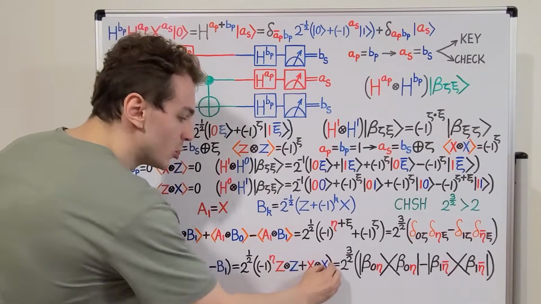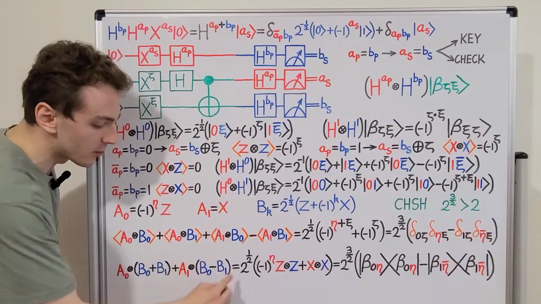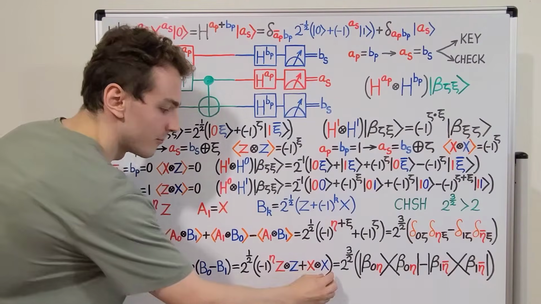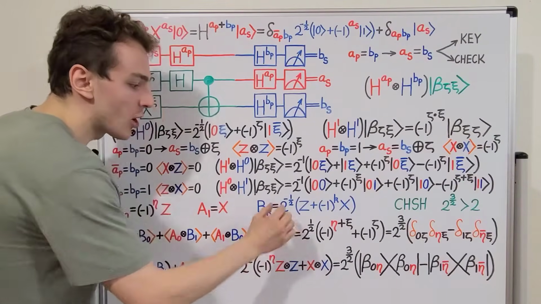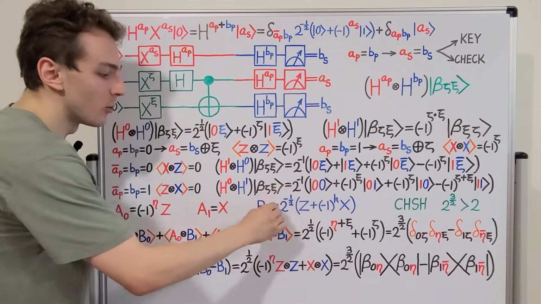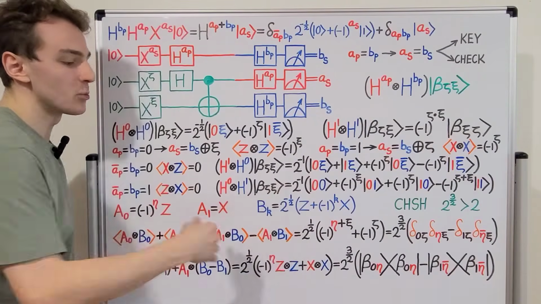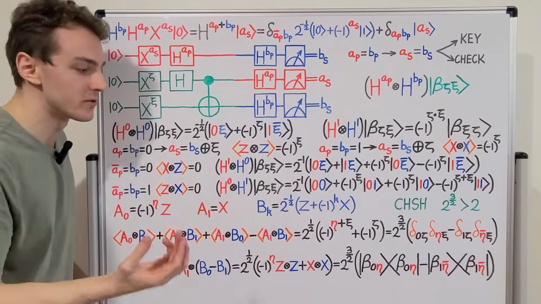So you can see where this blue X is coming from. It's coming from the difference of B0 and B1. And we have that same coefficient. We have 2, and then we multiply by this coefficient, which is the same as 1 over the square root of 2.